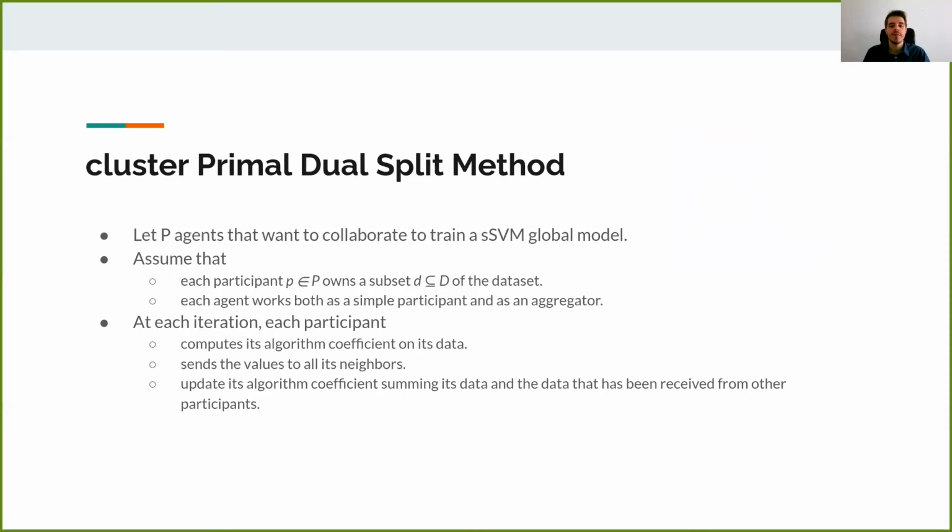First, we briefly present how CPDS works. CPDS assumes that there are P agents that want to train a sparse support vector machine model. Each of these agents owns a set of data, and in an iteration works both as a simple node and as an aggregator. So CPDS works in this way.